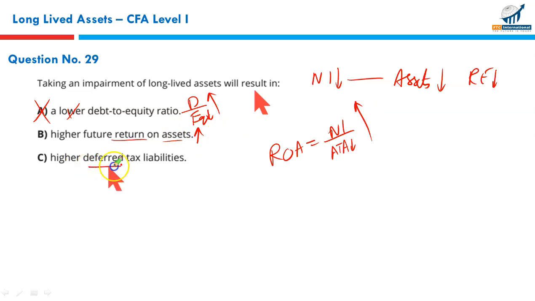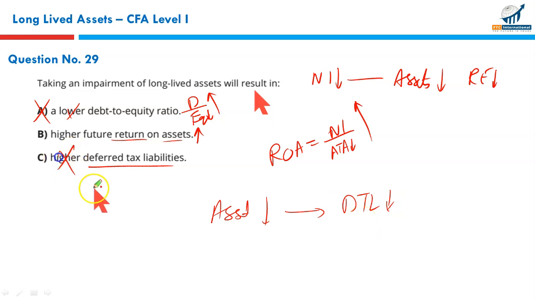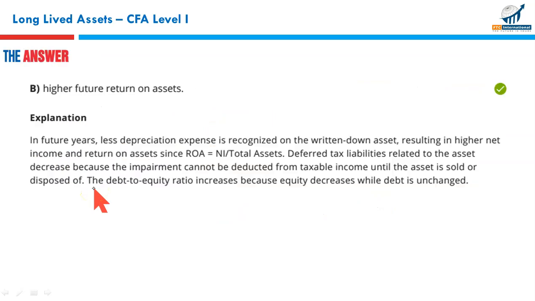What about the deferred tax liability? As I said, we will discuss taxes in detail in the next reading. Since the asset base is now lower, your deferred tax liabilities will result in lower numbers. Deferred tax liabilities will be lower, not higher. Right, so that makes B to be the correct option. B it is.